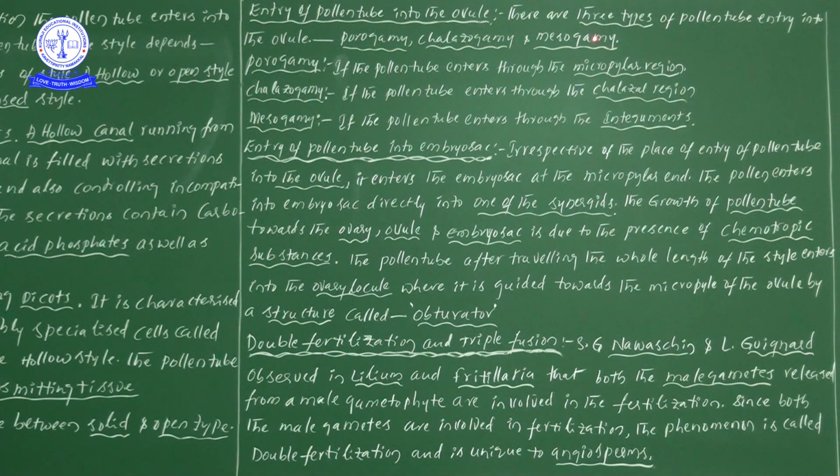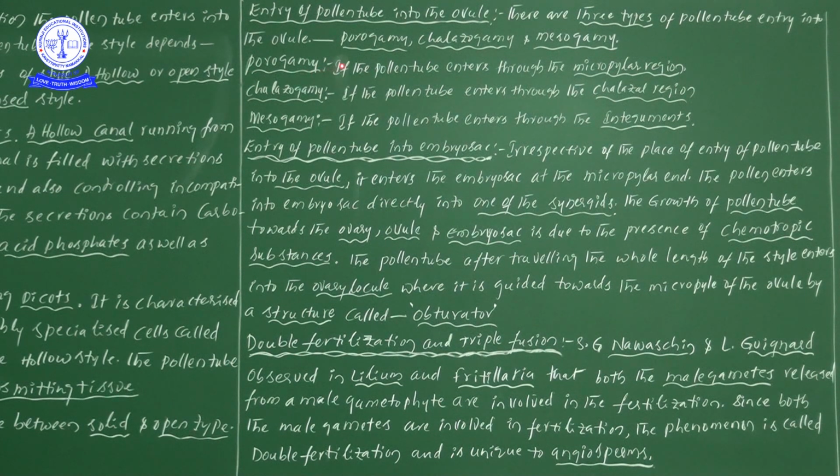The first one is porogamy, second one is chalazogamy, and third one is misogamy. Porogamy, chalazogamy, misogamy. One more time, try to say along with me: porogamy, chalazogamy, misogamy.